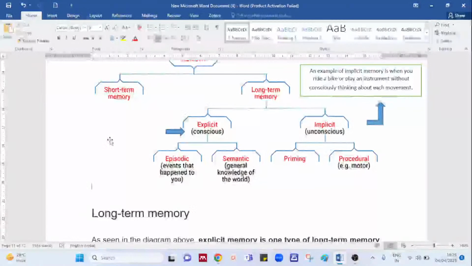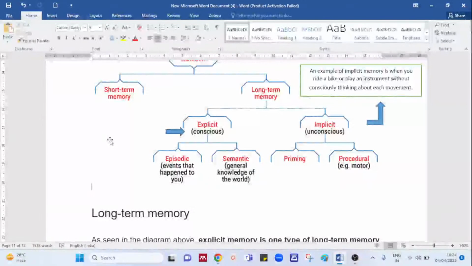Now explicit is divided into episodic and semantic. What is episodic? Episodic is talking about the series of episodes, about your experiences. Semantic is about general facts. Semantic memory is, for example, the capital of India, or the rules and regulations of a specific game. So I've written over here: episodic, events that happen to you, and semantic, general knowledge of any specific thing, maybe in the form of rules, regulations.